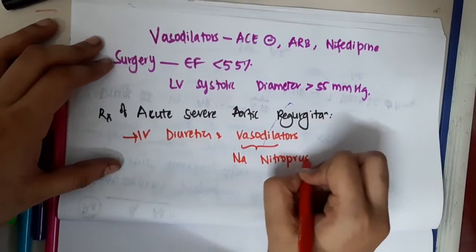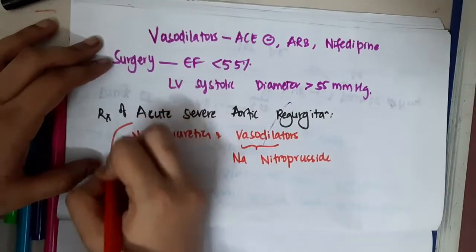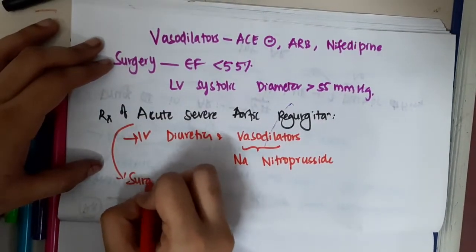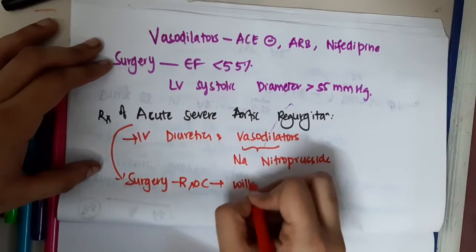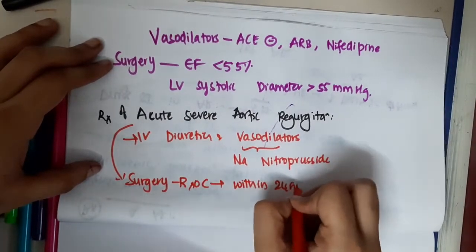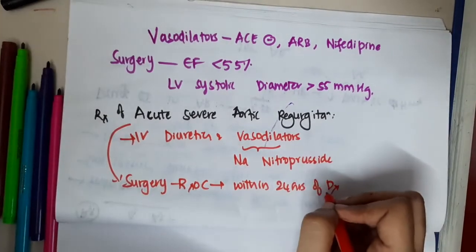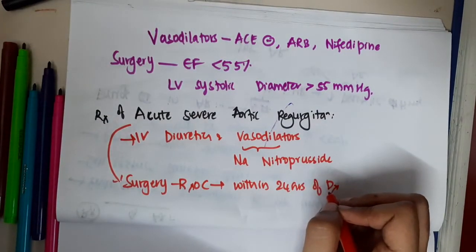And surgery is the treatment of choice, done within 24 hours of diagnosis.